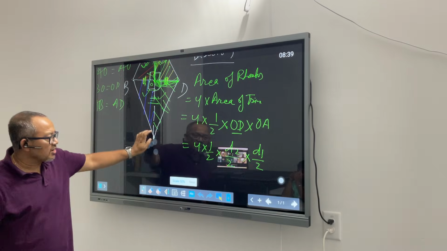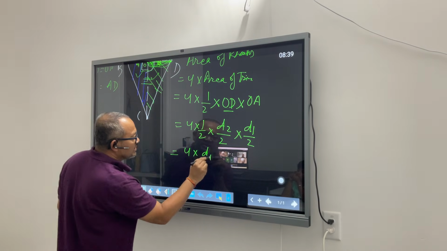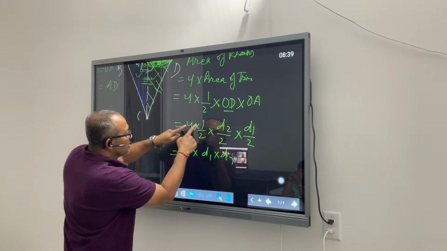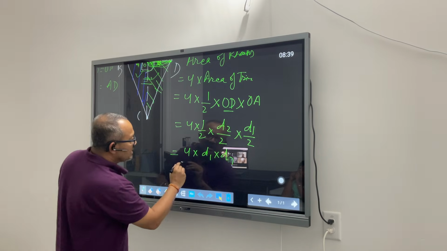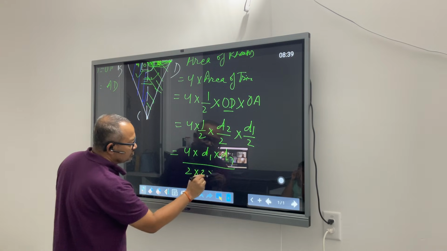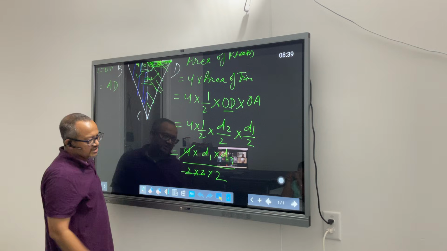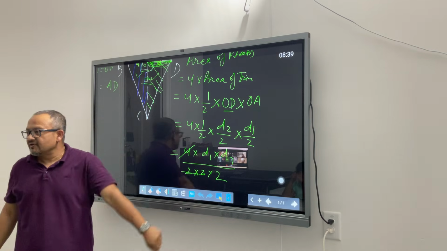So what do we have now? This is equal to 4 into 1 into D2 into D1 divided by 2 into 2 into 2. These 2 into 2 will become 4 and will knock out the 4. What do I have now? D1 into D2 by 2.